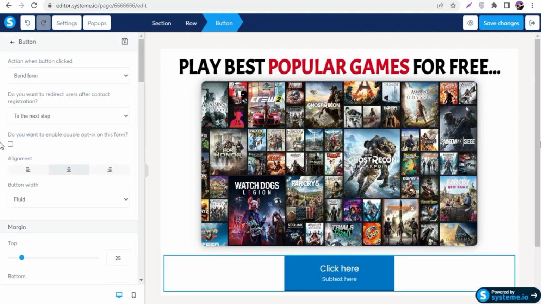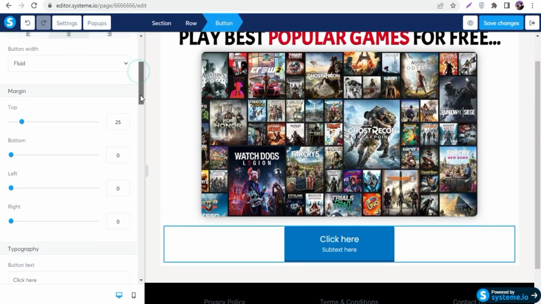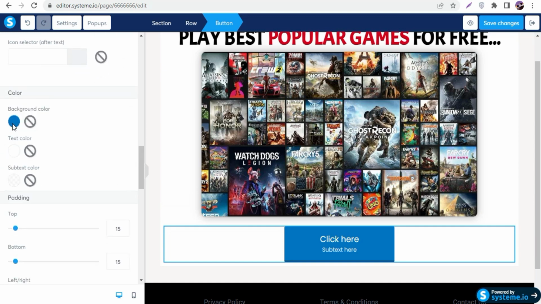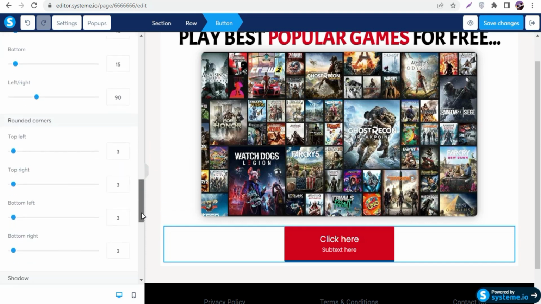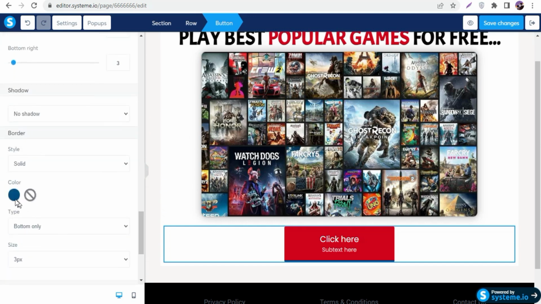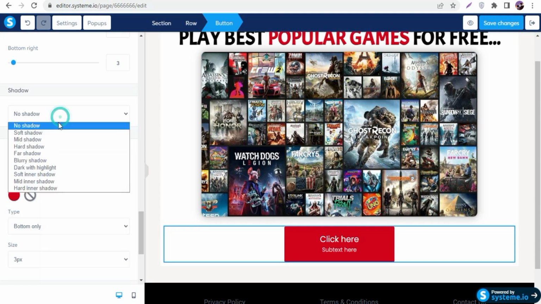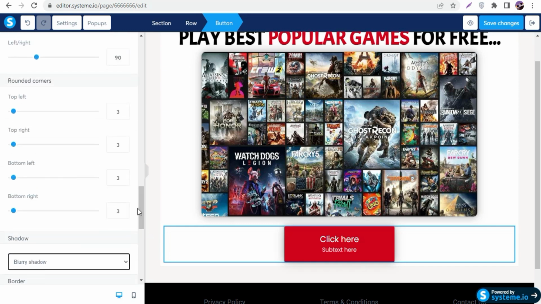Now I'm gonna click this button and add my call to action, and design this button, basically modify this button. If you scroll down, the first thing I'm gonna do is change the button color to red. Scroll down, I'm also gonna change the background color to red again, and click on shadows to go with blurry shadow, because it looks good, to be honest. That's why I'm gonna go with blurry shadow all the time. For rounded corners I'm gonna go with 10, and now you can see it looks good.